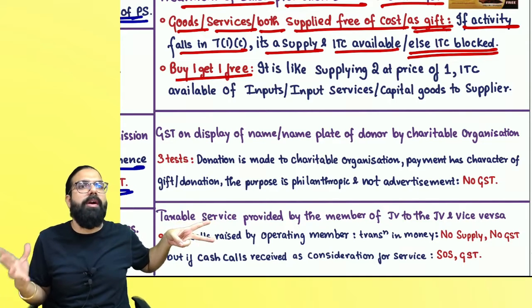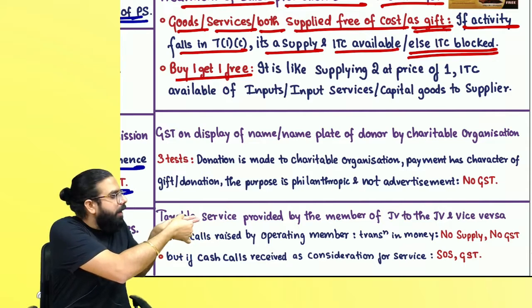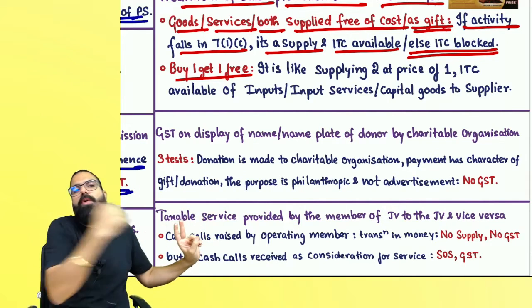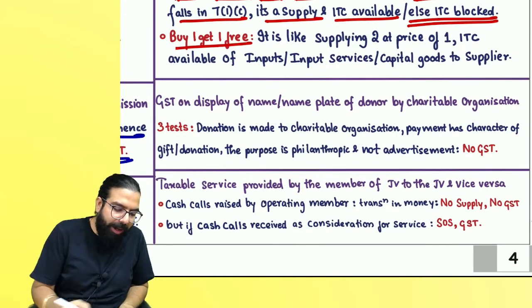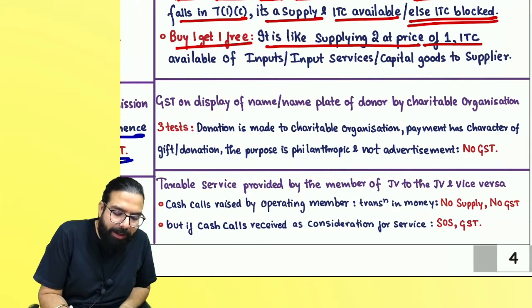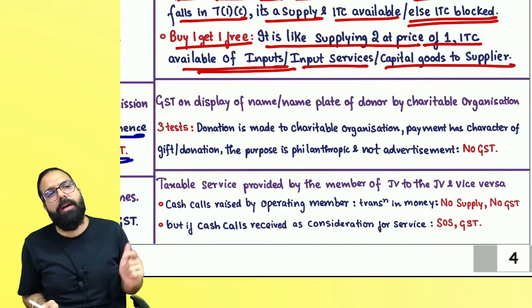The government told the officer, open your eyes and see. It's just a technique of fooling the customer. Here two goods are supplied at the price of one. All the input tax credit with respect to input service and capital goods will be allowed. It's like two supplied at the price of one. ITC of input service and capital goods will be allowed to the supplier.